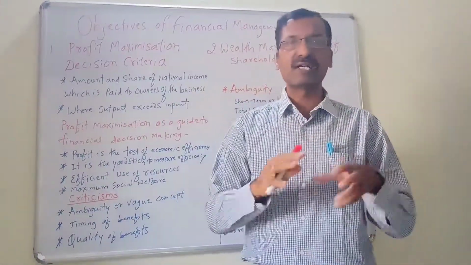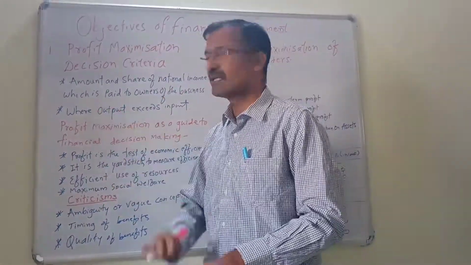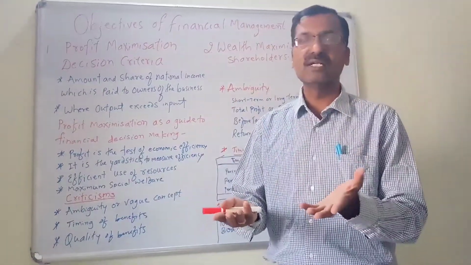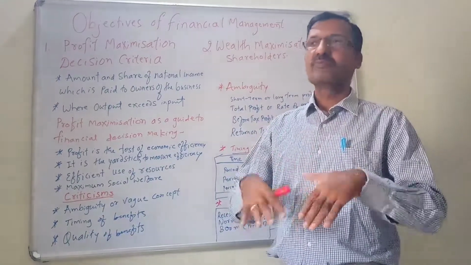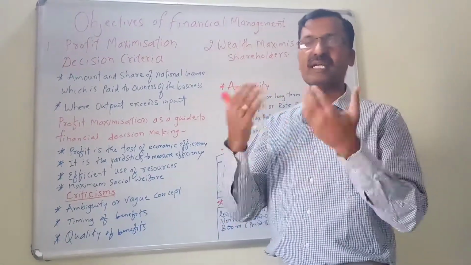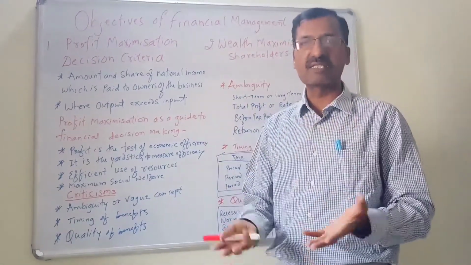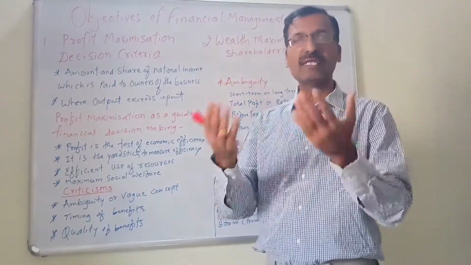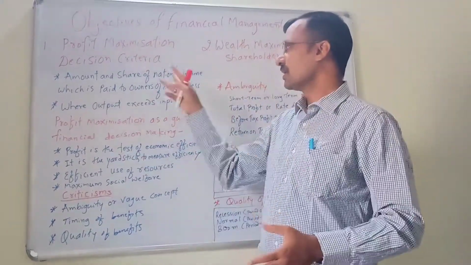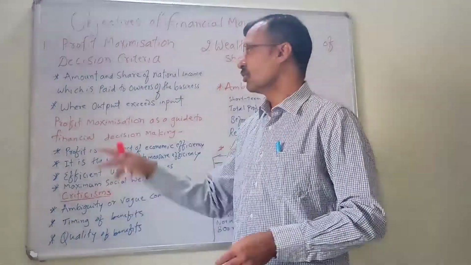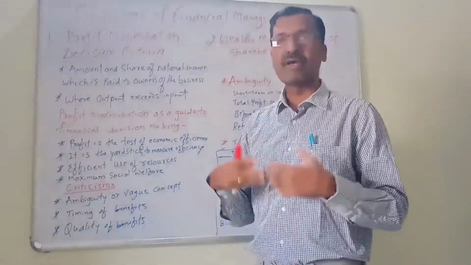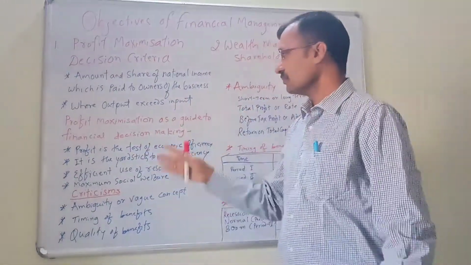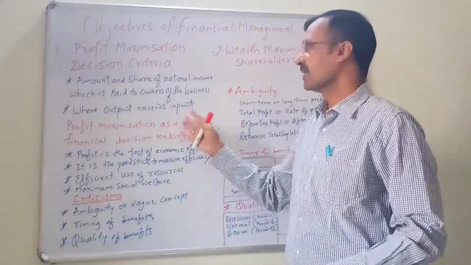Another one is where the output exceeds the input, meaning profit is when the income is more than the expenses. In this particular case, we are considering more the case where the outputs are more than the inputs. So we will discuss in detail.